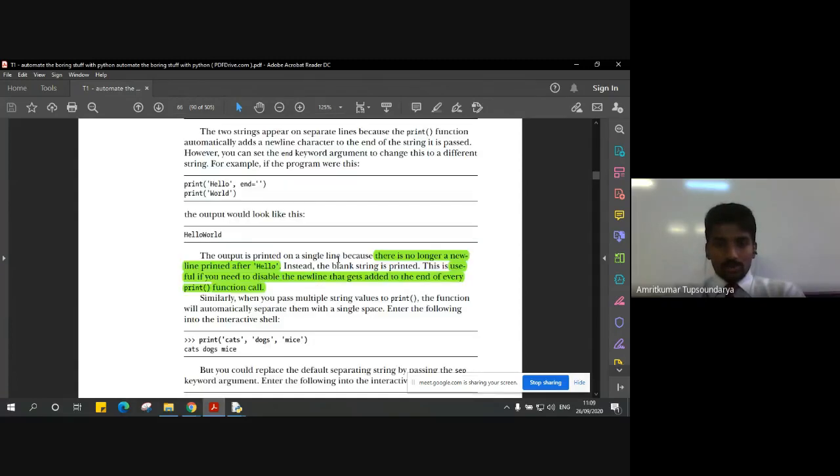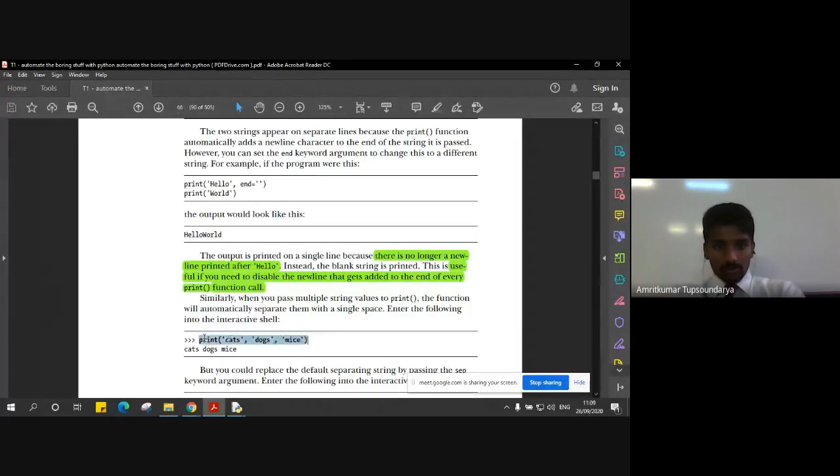We also discussed that there is no longer a new line printed after the hello here, and instead it is printing into a single line, right? And if you want to disable that, we can make use of the end argument which is passed to the print function.